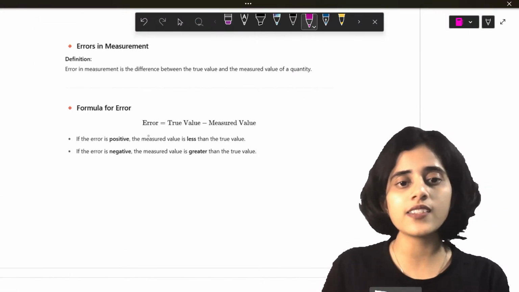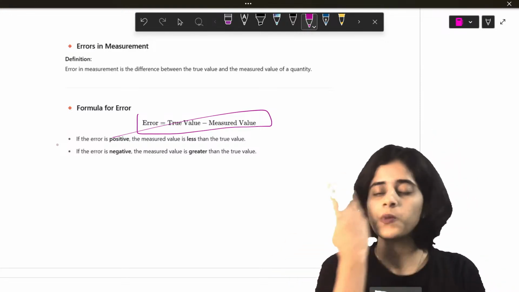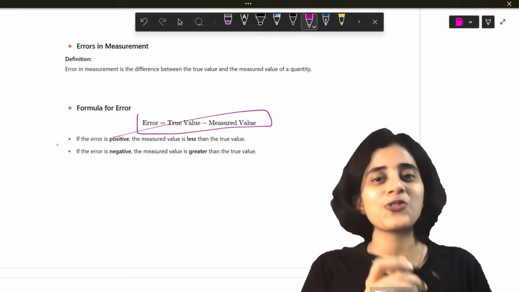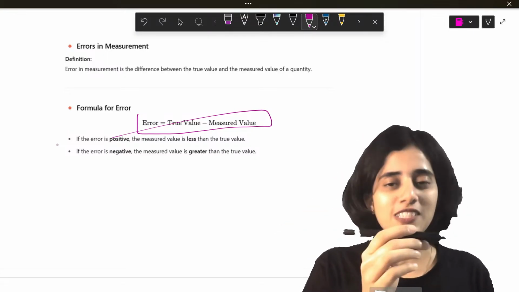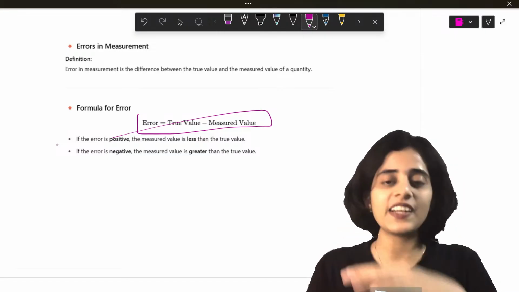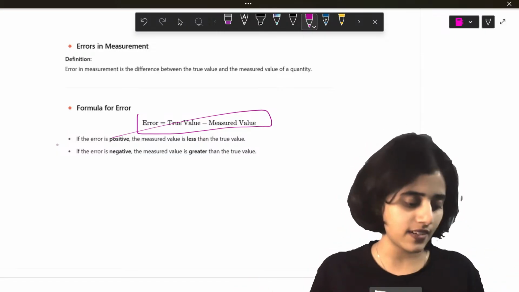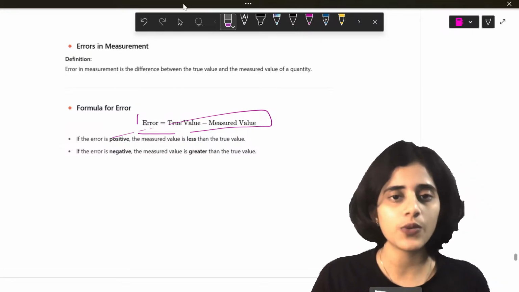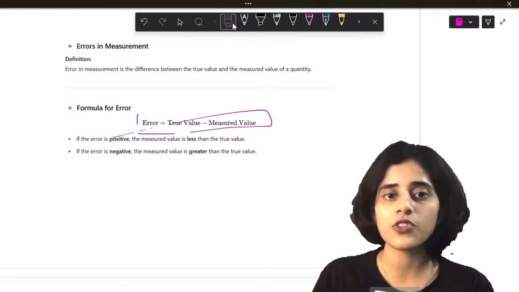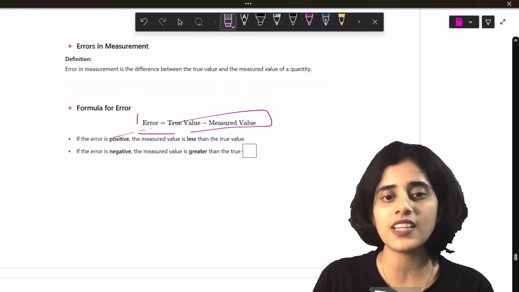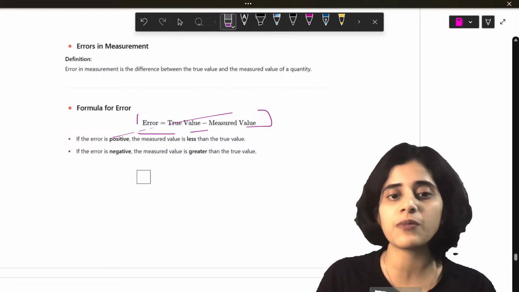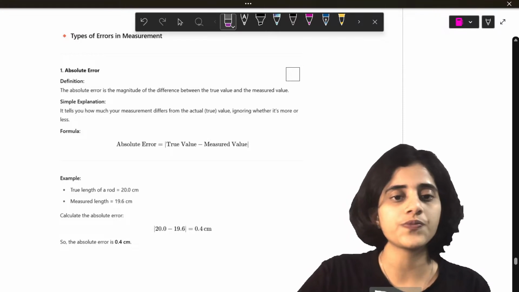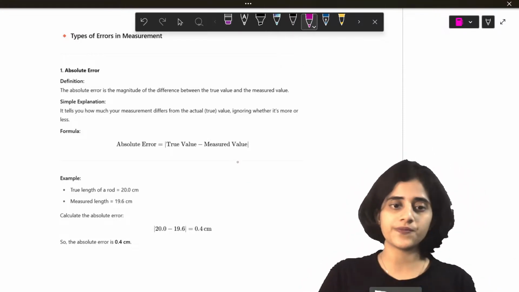So errors. What is error? When there's a difference between the actual quantity and the measured quantity. For example, again, I'm going to use the pen. If this pen is 5 centimeter long, but when I measure it, I get 4.8, there is an error there. How much is the error? It's about 0.2. There are so many questions on errors; every year I've usually seen one question from errors in your KCET exams. So listen carefully.